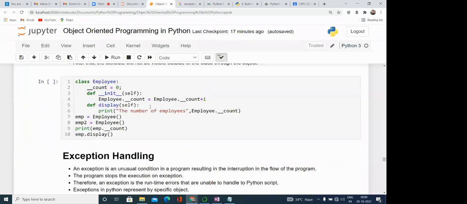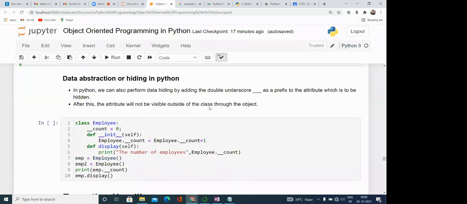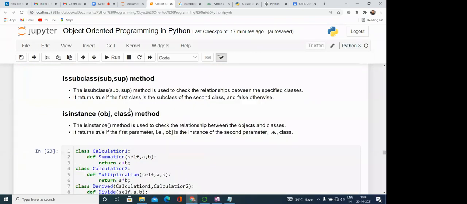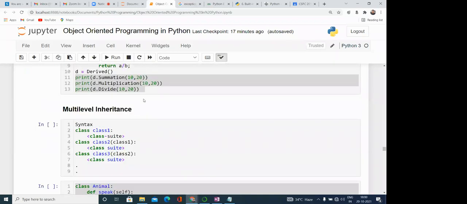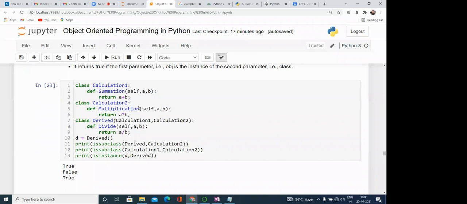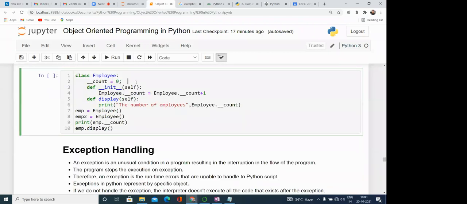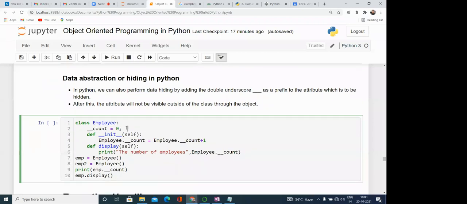This is the last concept from object-oriented programming: data abstraction or hiding in Python. As we have seen, in Python we can define a public method. Public means we can access it outside of the class. Similarly, we can define a private variable also, a variable which is local to the class. By using the same concept, we can use a double underscore, like double underscore count is equal to 0, and it means we cannot access it outside of the class.